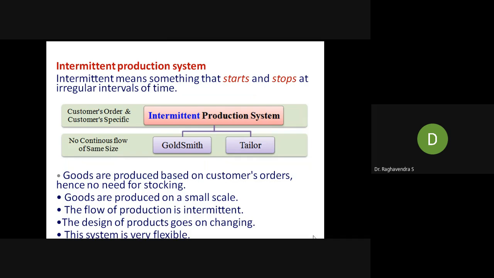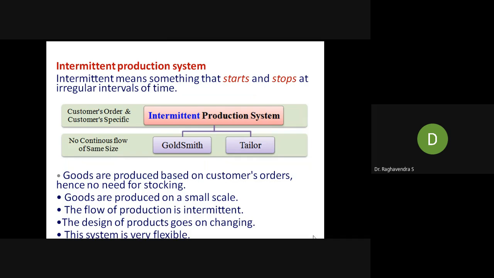After some time the customer will go to the goldsmith and verify again. He will make some changes, then again go to the smith and modify once more. Like this, there will be some kind of disturbances. It will not get finished in a single order or in a single time.